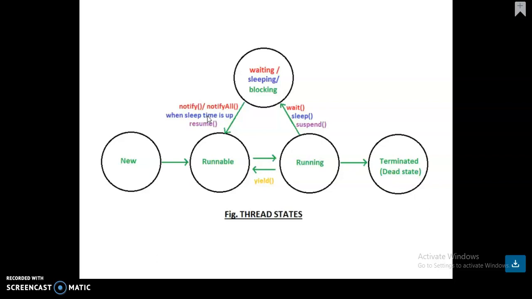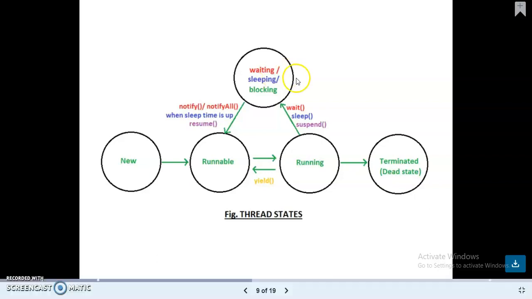The resume method must be called by some thread other than the suspended one, because the thread is already in the suspended mode. So the resume method will be called by some other thread. And then what is the use of the sleep method?